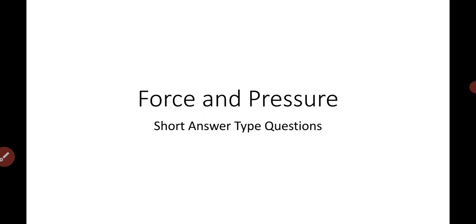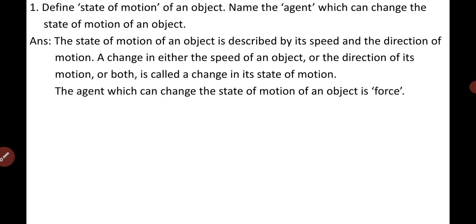So in this video we will be discussing some of the short answer type questions from the chapter Force and Pressure. So let's begin then. Question number 1. Define state of motion. Define the state of motion of an object and name the agent which can change the state of motion of an object. If you have written the answer to this question, then no need to write it again, and if you have not written it, then just write it in your science notebook.